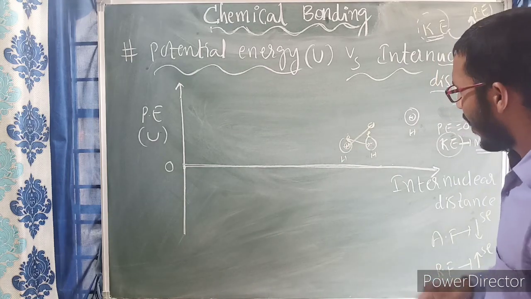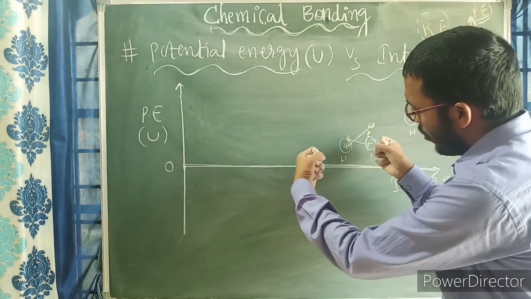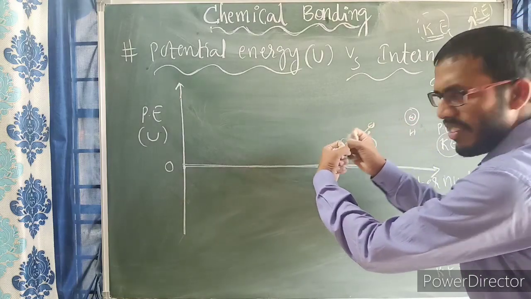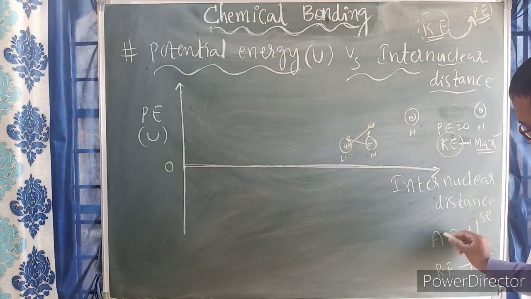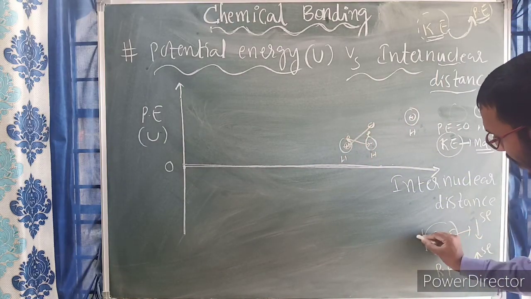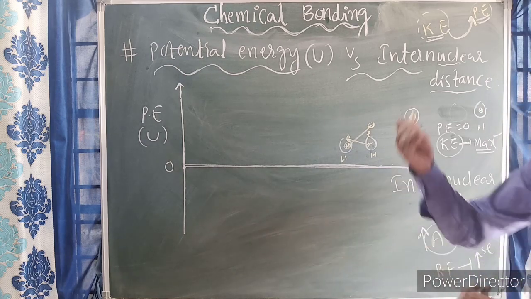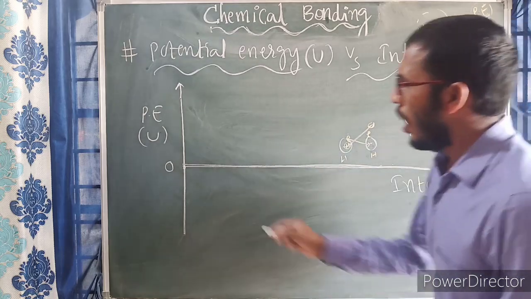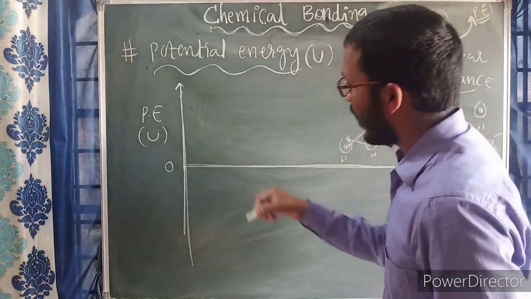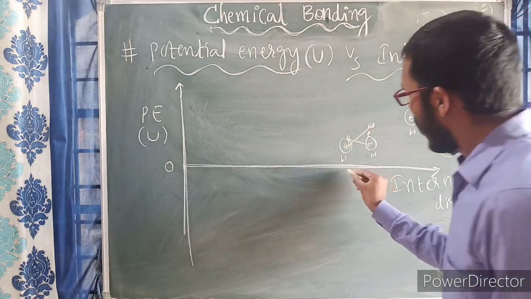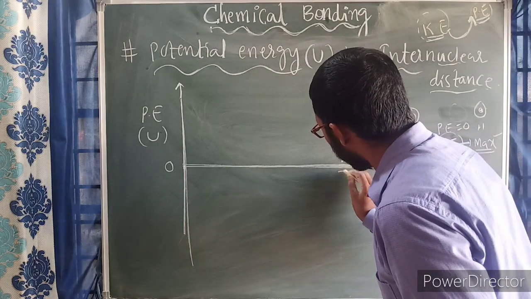Right now, what happened here? They come still closer to each other, and the attraction still increases. Attraction increases means attractive forces increase. Attractive forces increase means the energy of the system further decreases. How does the energy of the system further decrease here? Let us see with the graph.